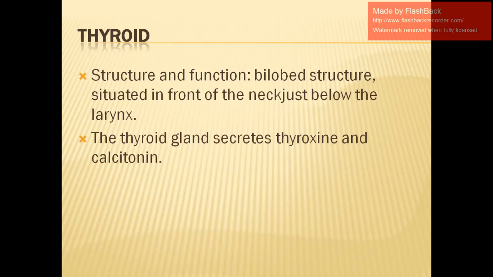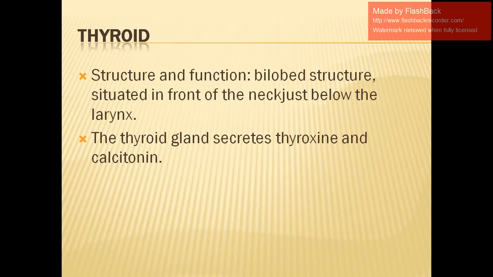When we say hypo, it means the thyroid gland is not functioning properly. The hormone which it produces is not produced properly, as a result of which it shows certain symptoms in the person suffering from the disease. Similarly for excess secretion.